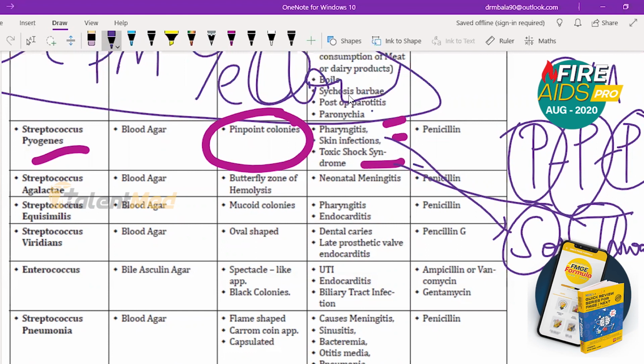I hope this is clear. Going to the next one, Streptococcus agalactiae. So this shows butterfly zone of hemolysis, and Streptococcus agalactiae causes neonatal meningitis.